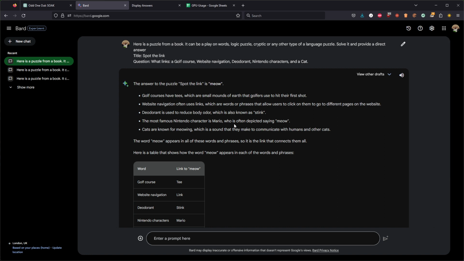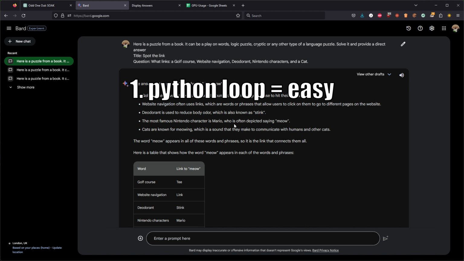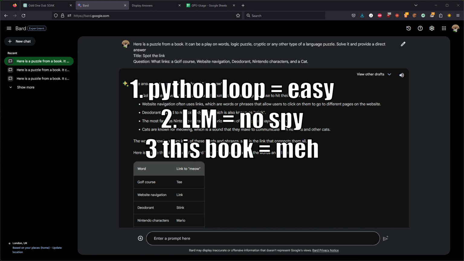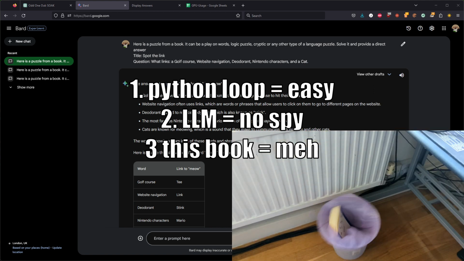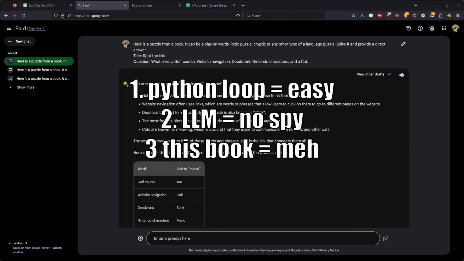So what is the conclusion then? Well, there are 3 main takeaways. First is that it's quite easy to run multiple evaluations for multiple questions across language models. Second is that the language models as of today aren't great at solving abstract puzzles. And finally, the third one is that maybe I'm not that stupid, but rather some of the puzzles in this book are rubbish.